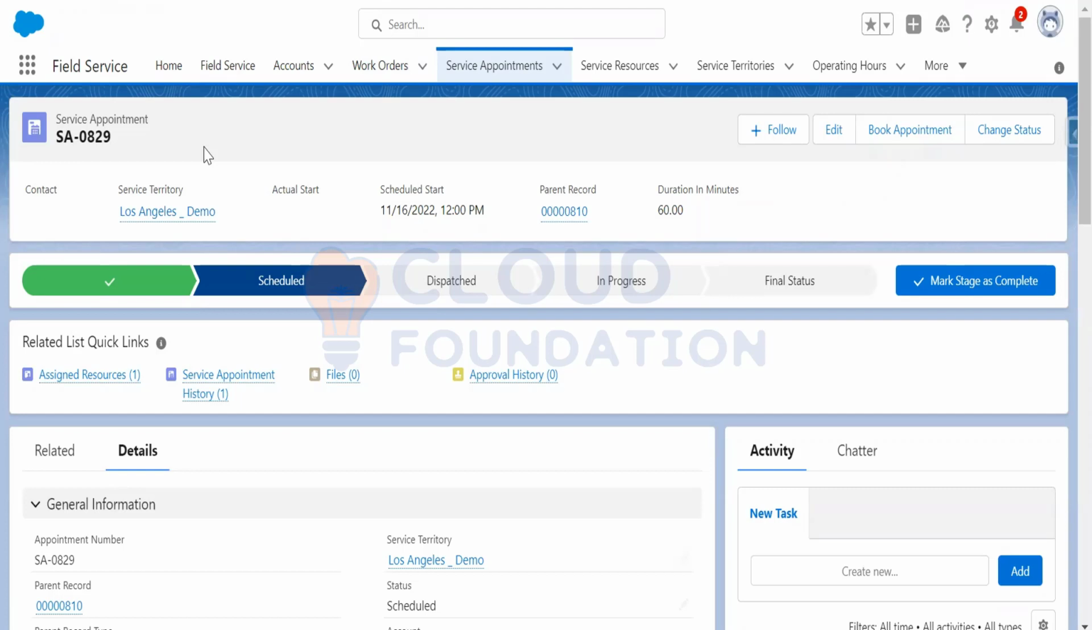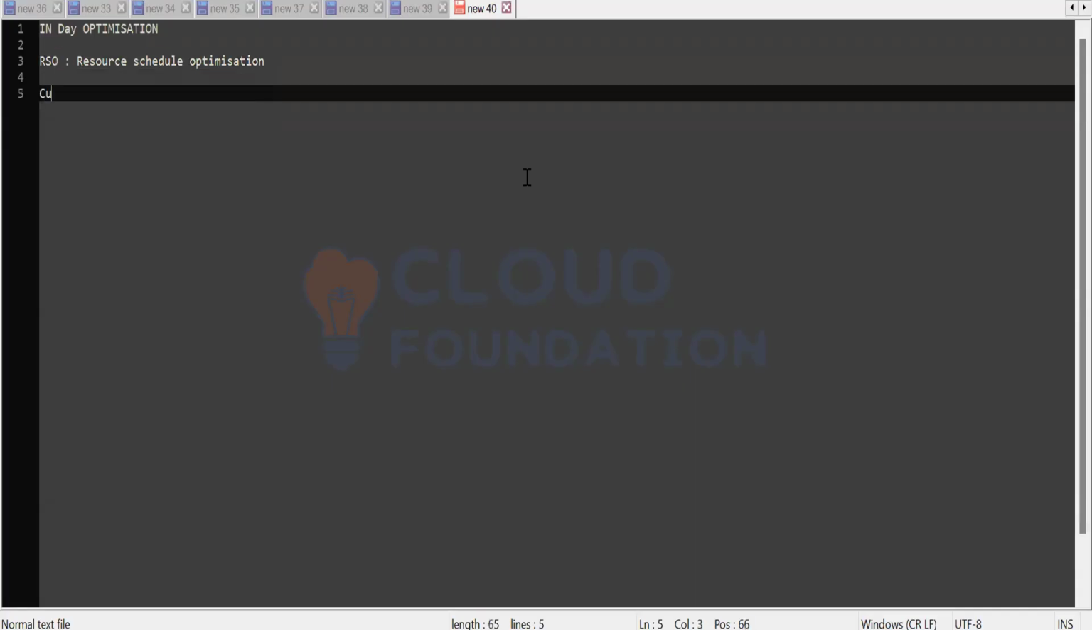Okay. So I'll go to the next topic, which is custom actions. Custom actions is very important. You need to know it because some customizations are required for custom actions. So let me tell you what custom actions is and why the custom action is needed in field service lightning. Let me write this topic here, custom actions.